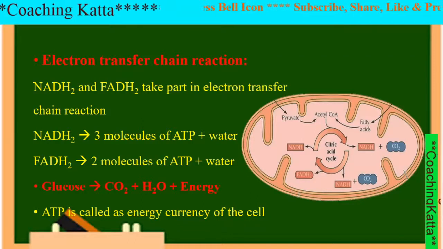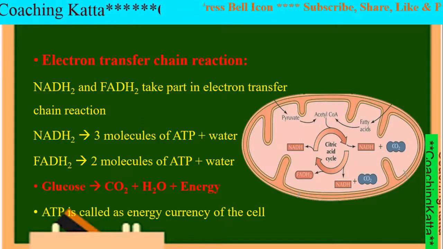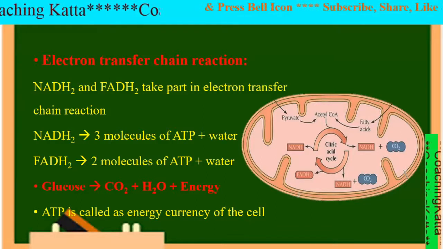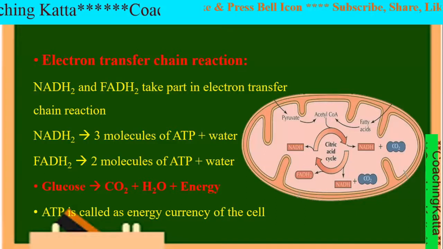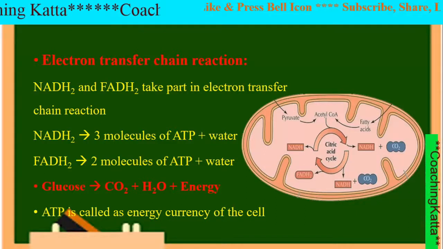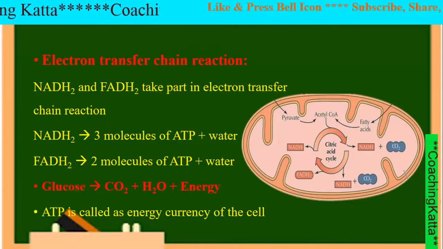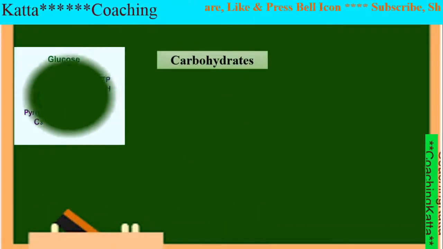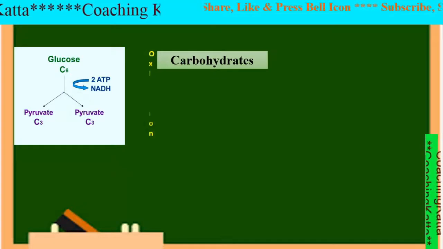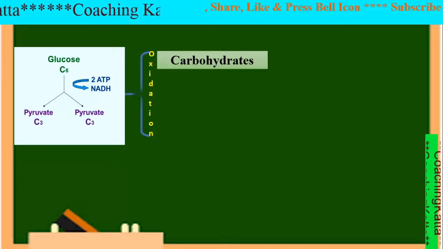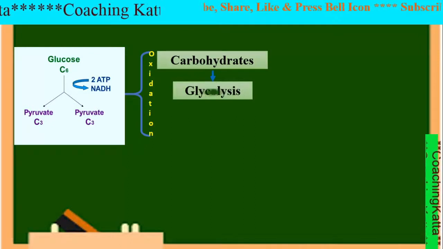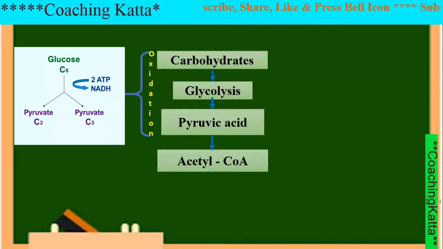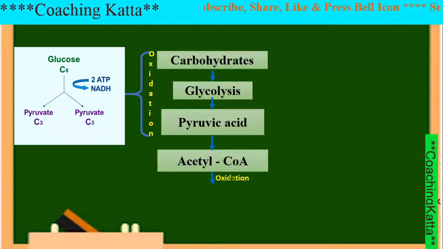And this is the net reaction where glucose is completely oxidized in aerobic respiration and carbon dioxide and water are produced along with energy. Now this is the concept map or flow chart to remember this whole process. Just go through it and try to write down the steps in your own words.